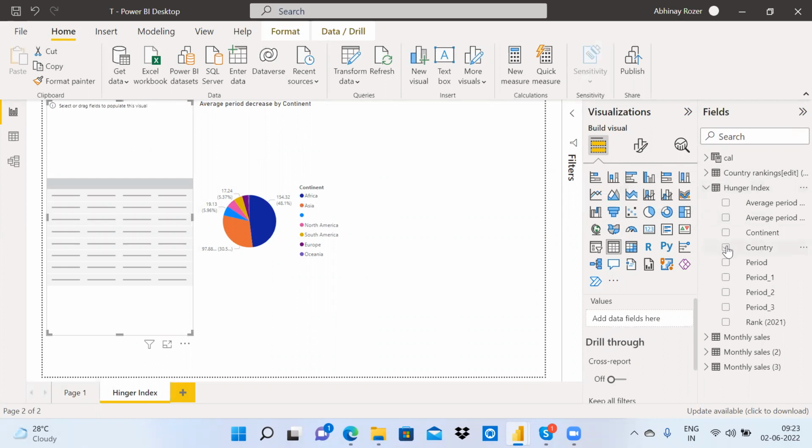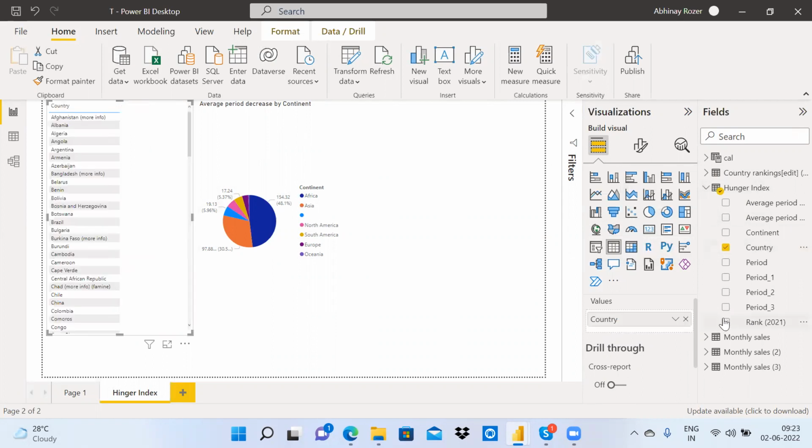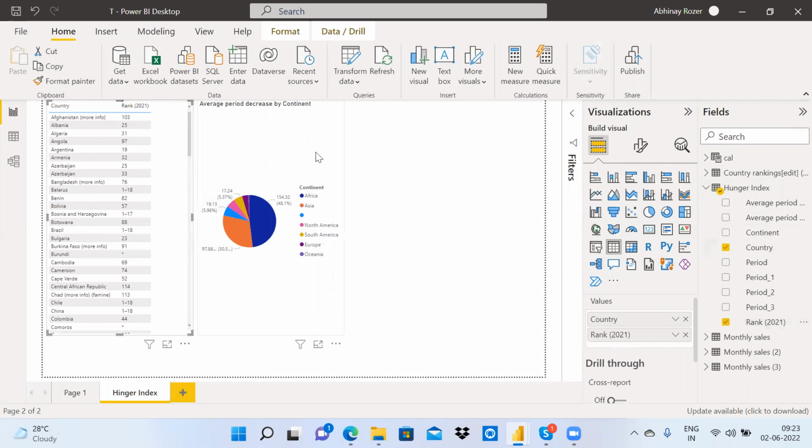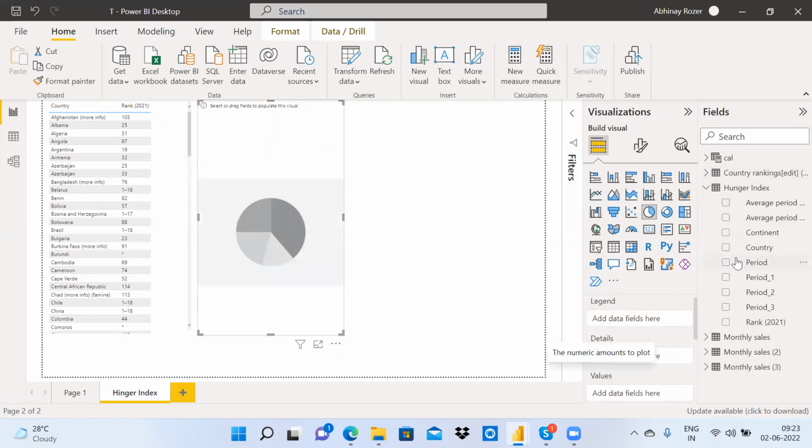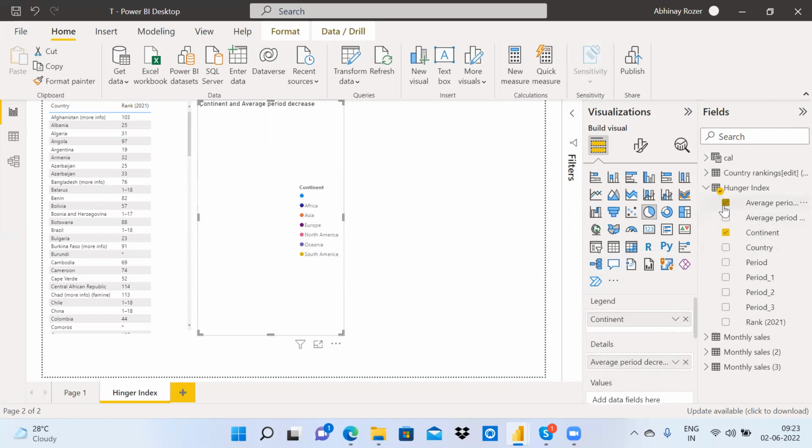So the same thing, country and the rank, I need to give like this. And now it is changed. Now this is also coming from web URL data. I need to remove this and give it from this new file.